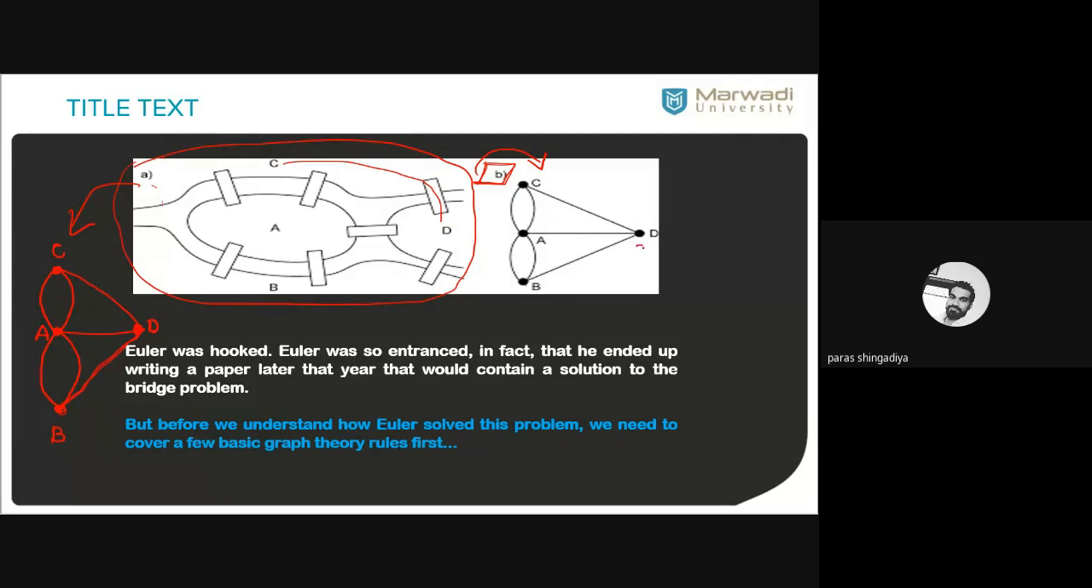Here the degree of D is 3, that is also 3, that is 5 and that is 3. All the vertices do not have even degree. All the vertices do not have even degree, therefore it is not possible.